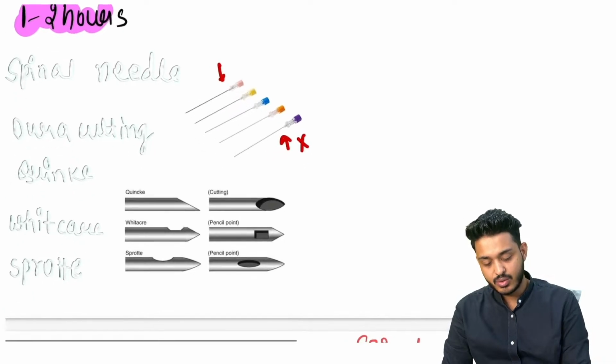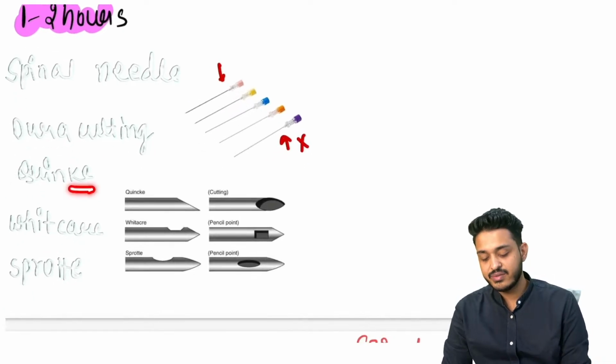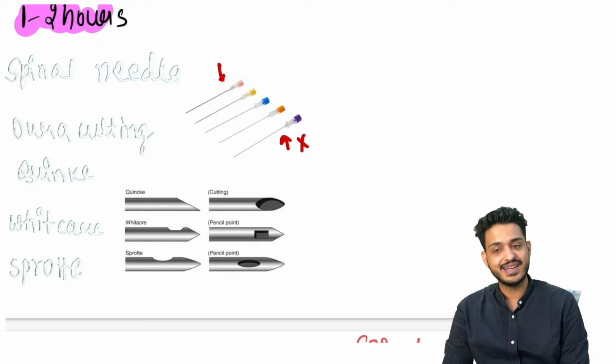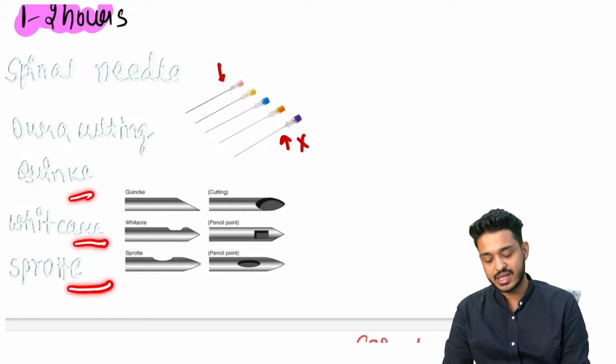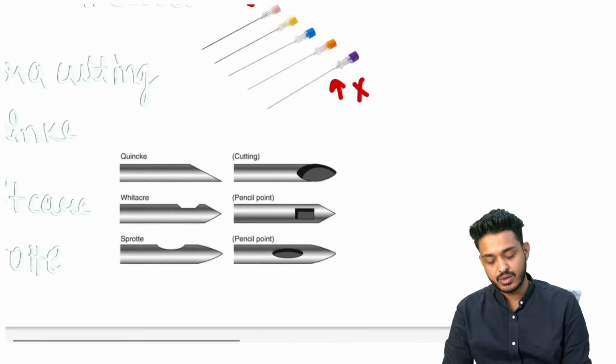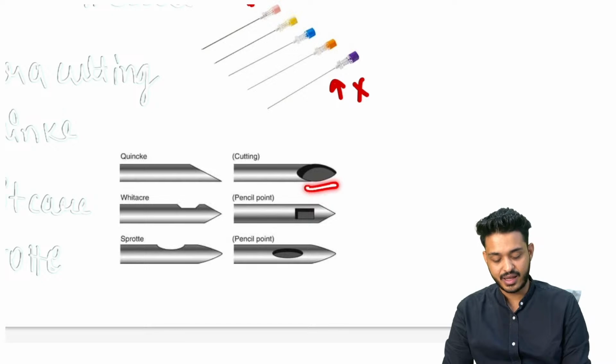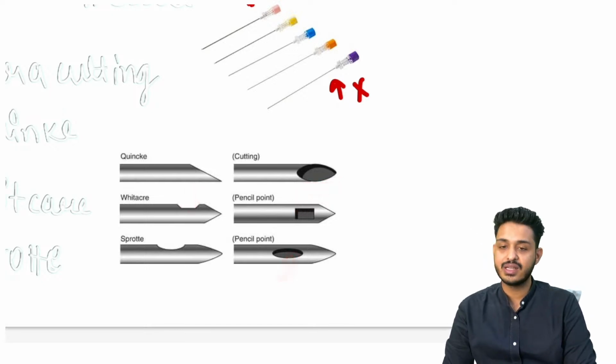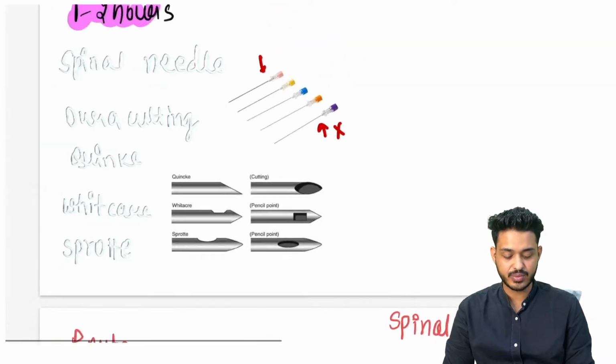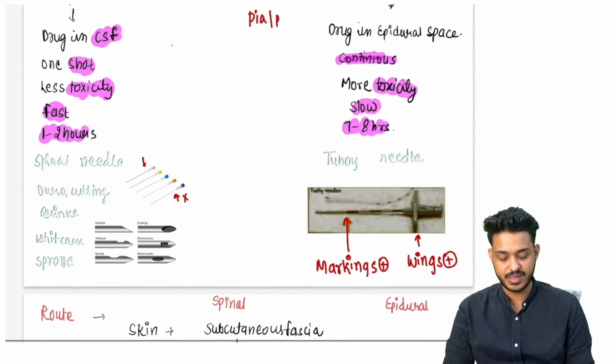स्पाइनल में और चीज़ याद रखनी है, that is going to be, we are having dura cutting needles, like we are having Quincke, we are having Whitacre, we are having Sprotte. देखो, dura cutting will be having Quincke. Quincke में क्या होगा, पूरा end तक है, right? Whitacre, there will be a space, and Sprotte, there will also be a space, right? That is going to be pencil point needles, right?